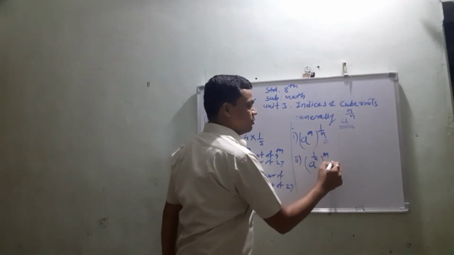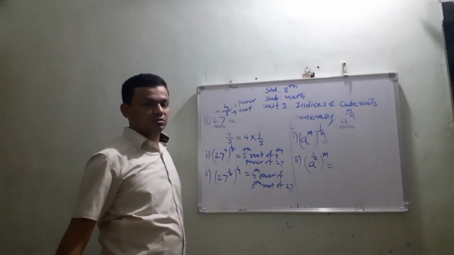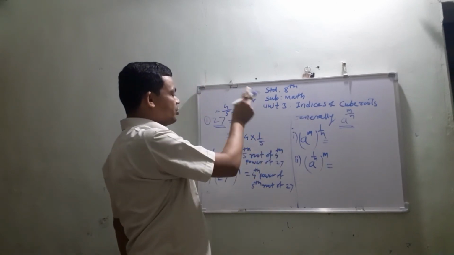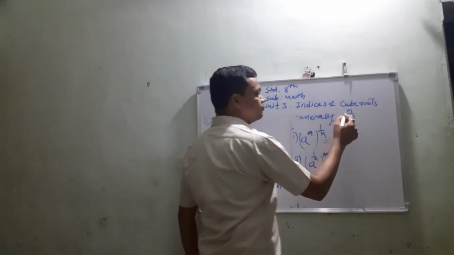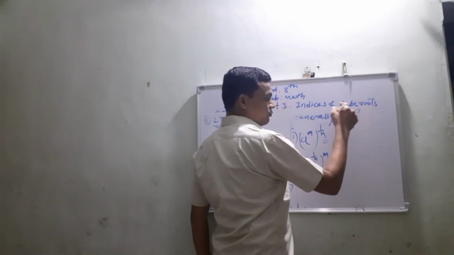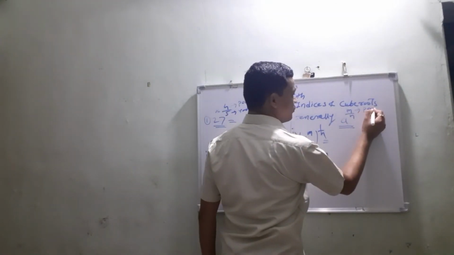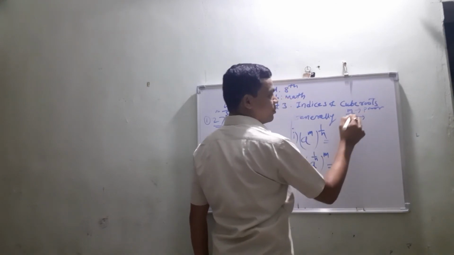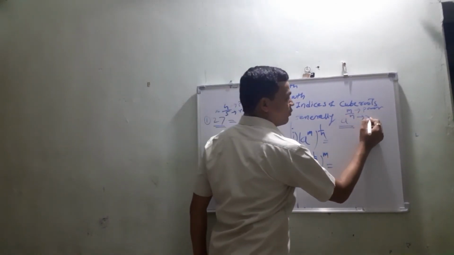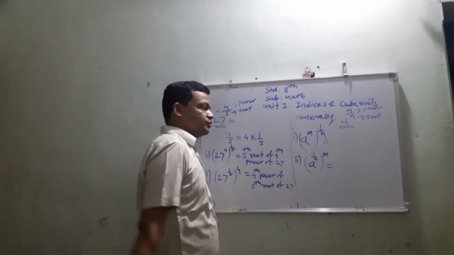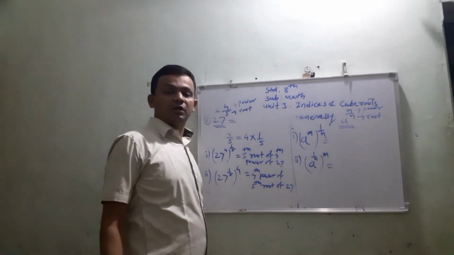Now what is the meaning of these numbers? We have already seen that the numerator value shows the value of power, and the denominator value shows the value of root. With the help of this, we can write the meaning of the given numbers.